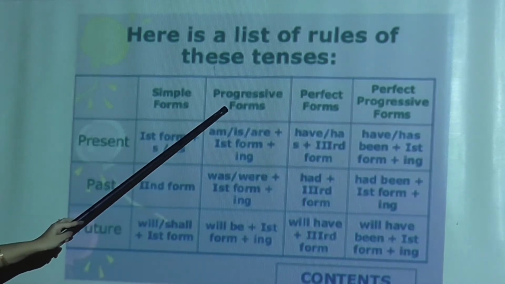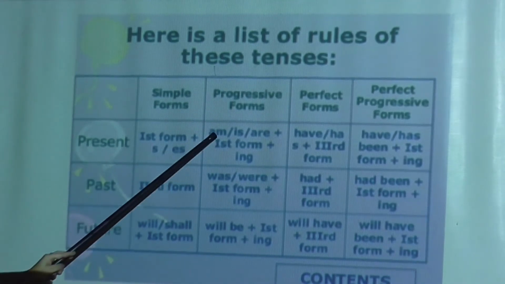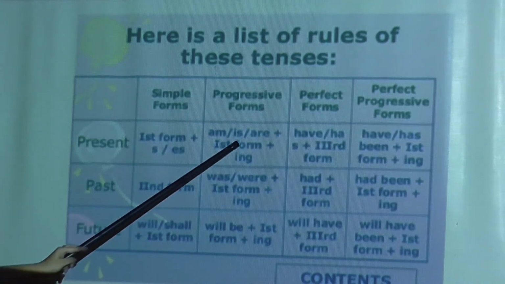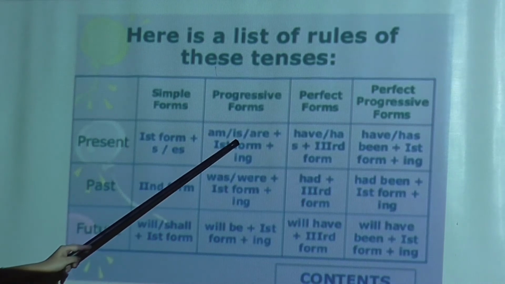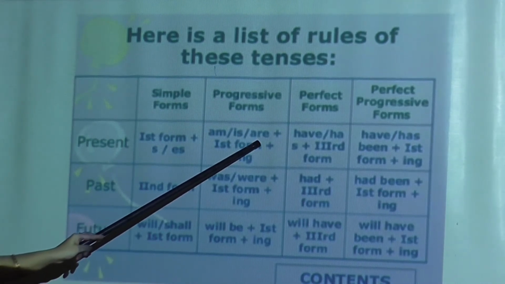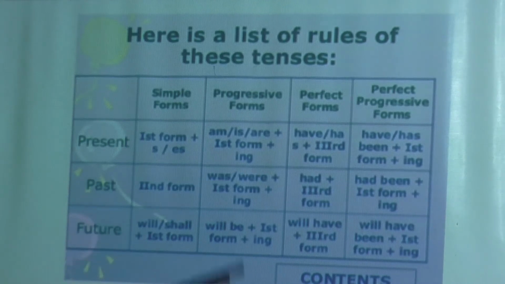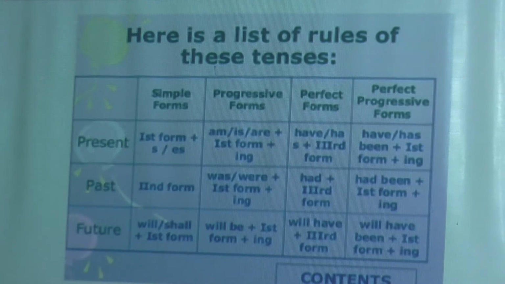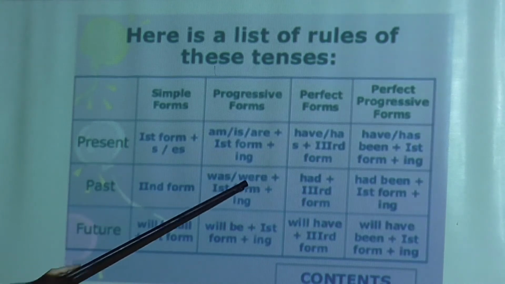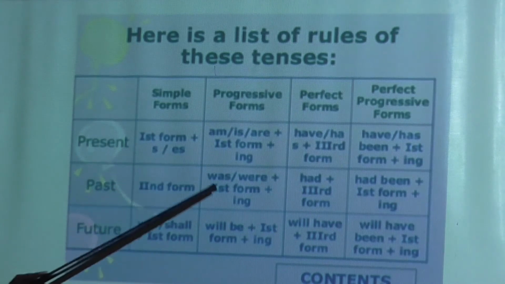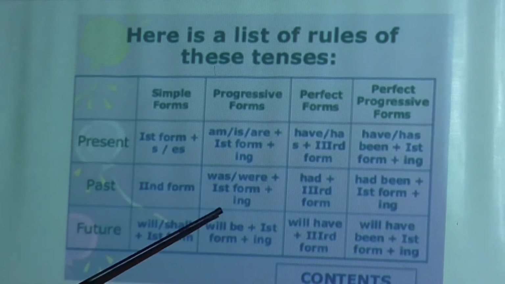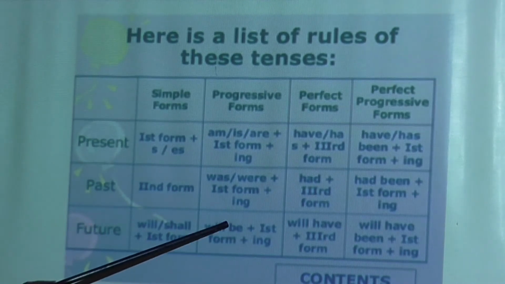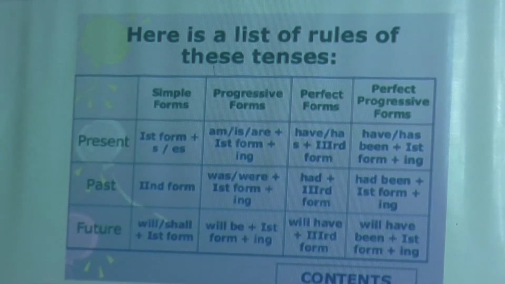Now comes the continuous form. Present continuous: am, is, are. If I is there, definitely you have to write am. If singular number is there, you have to write is. If plural number is there, you have to write are. Then the first form, and you have to write the ing form. In past continuous tense, was or were will be added, then first form plus ing. In future continuous tense, will be will be there, then the first form, and again the ing form will be written.